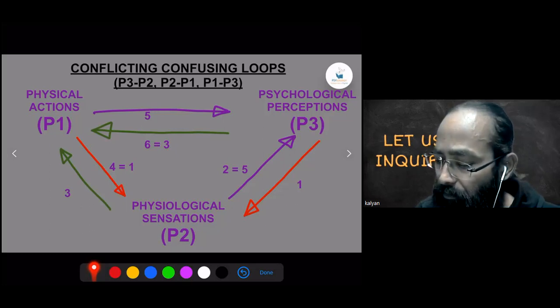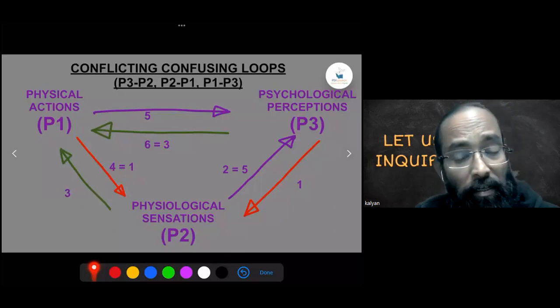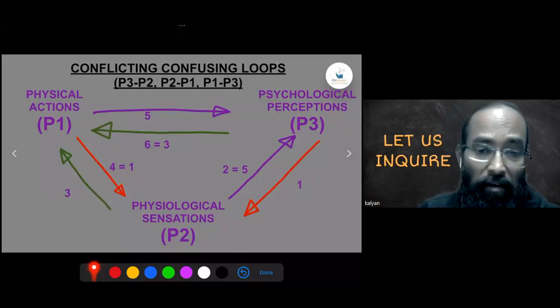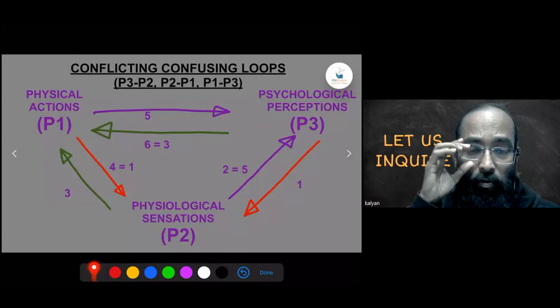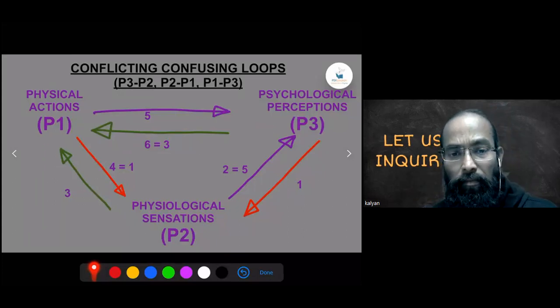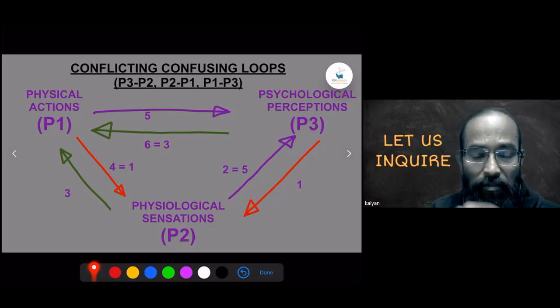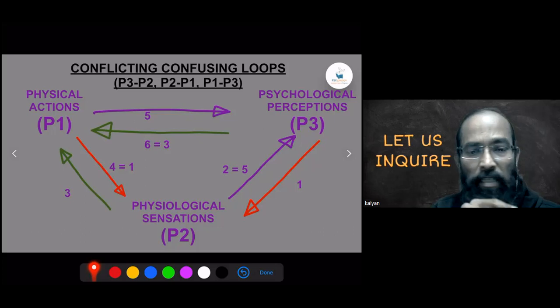Yeah, I'm saying you said that 4 is equal to 1. Yes. Because now I am eating the cake, it will create more sensation, right? But what are you eating? You are eating an idea. No, I am eating an idea till I have a psychological perception. But once I eat the actual cake, that actual cake is actually an idea. Otherwise, you will not be able to eat cake.